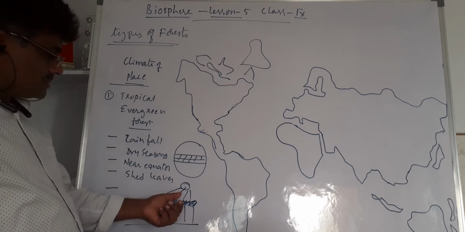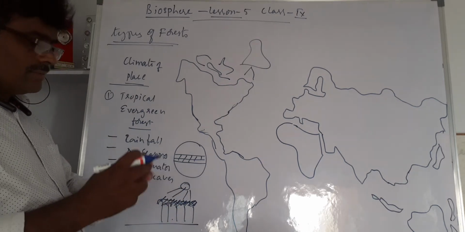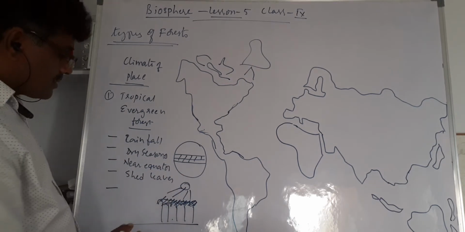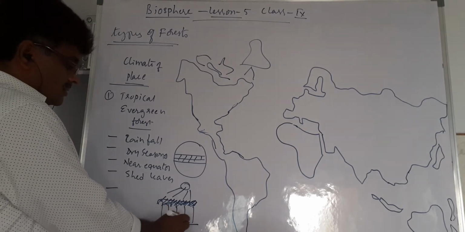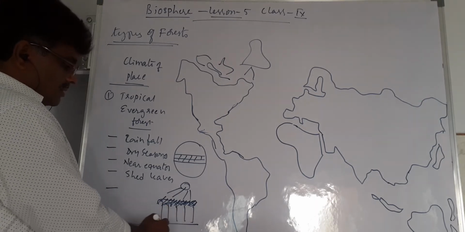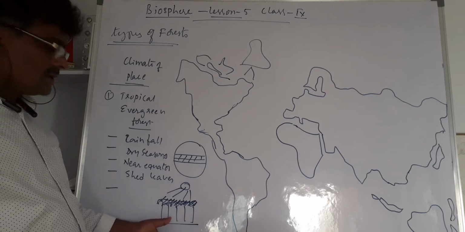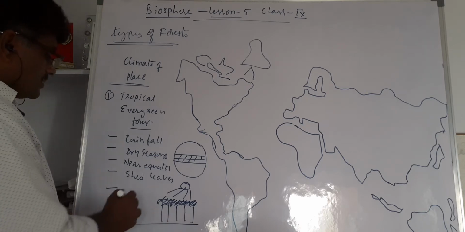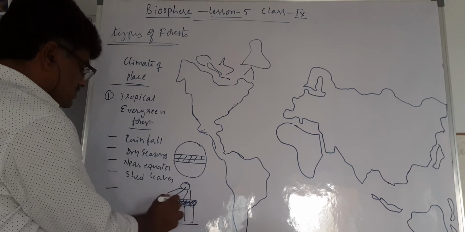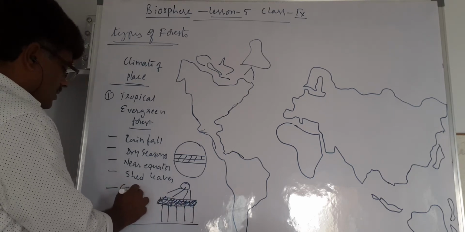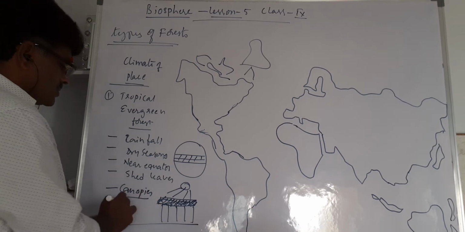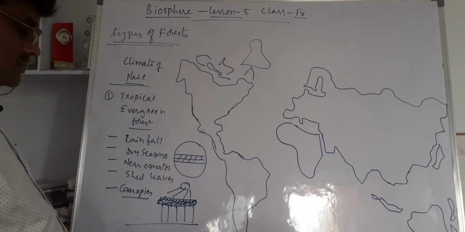We cannot see any grass on the ground, as grass cannot grow without sunlight. This structure is called the canopy. Canopies are mostly seen in the evergreen forest.